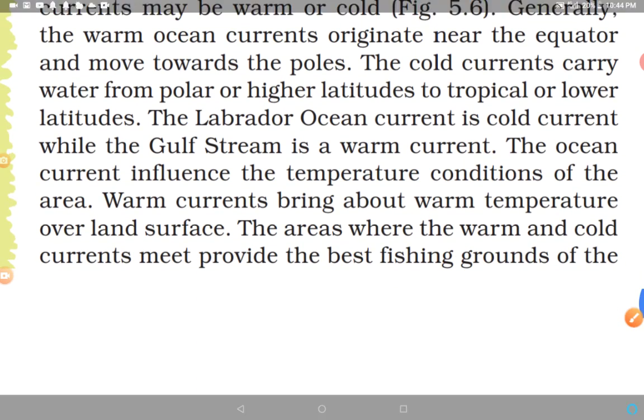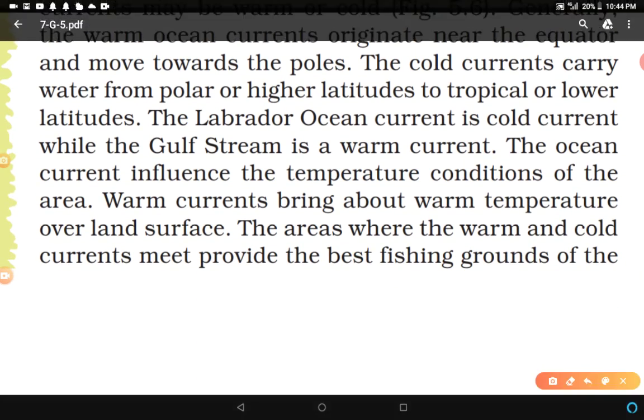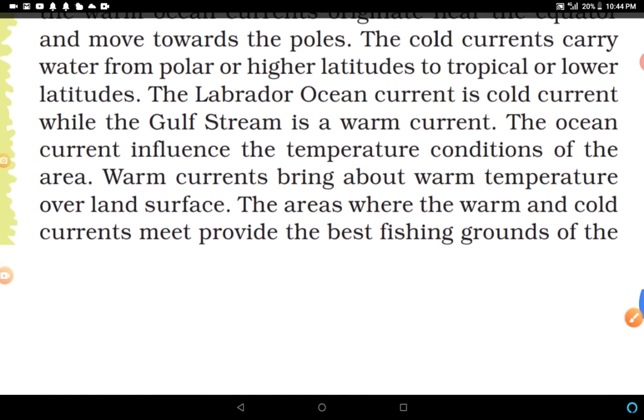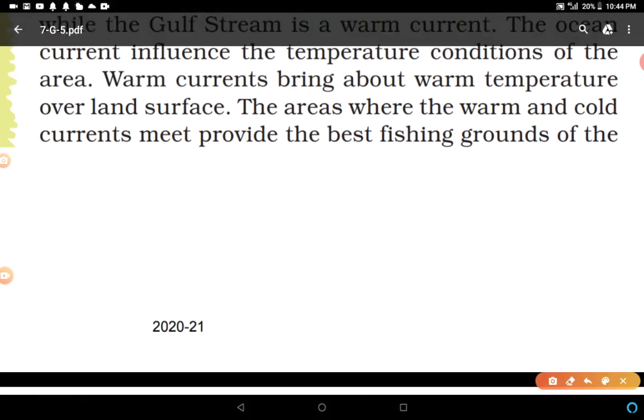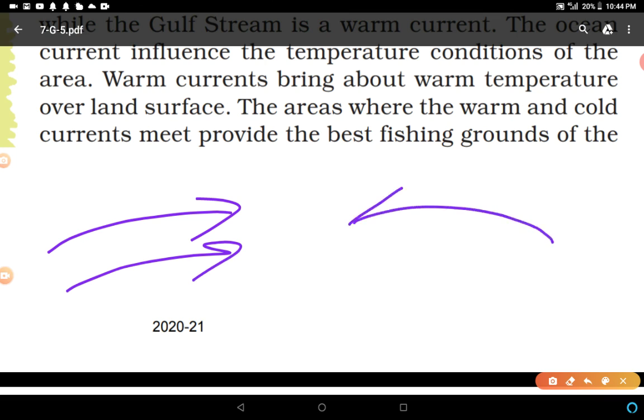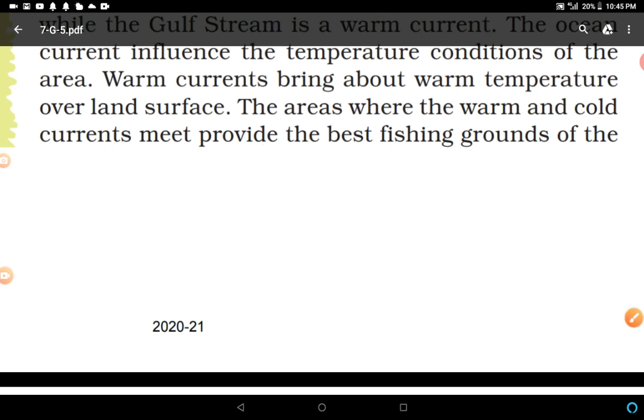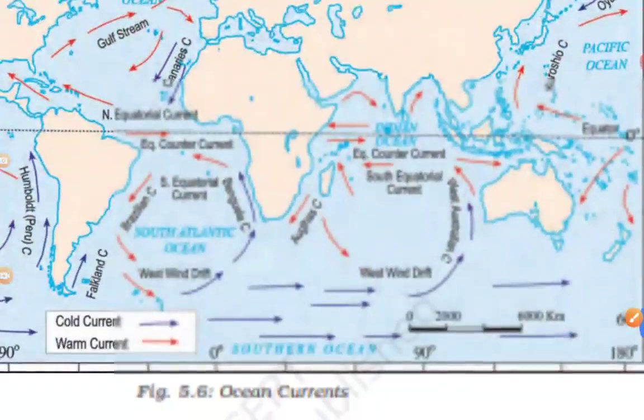The areas where warm and cold currents meet provide the best fishing grounds. For example, you can understand it like this. From this area cold ocean currents are coming, and from this area warm currents. And in this particular area, if they are mingled or mixed, this creates fishing grounds or a foggy atmosphere. We'll see this map later. First we'll read two more sentences.